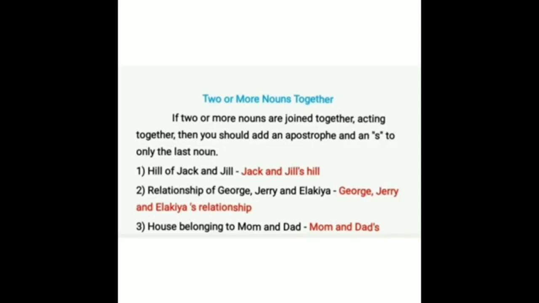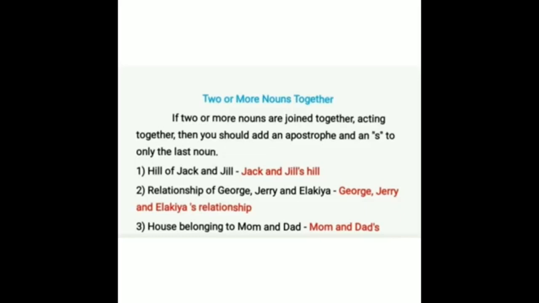Next, to show the possession for two or more nouns together. If two or more nouns are joined together, acting together, then you should add an apostrophe and an s to only the last noun. First one, hill of Jack and Jill: Jack and Jill's hill. Relationship of George, Jerry and Ilakya: George, Jerry and Ilakya's relationship.